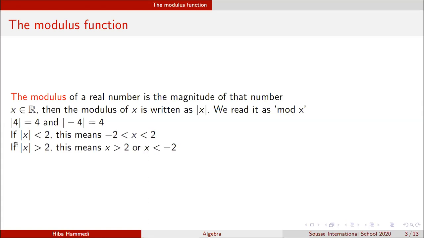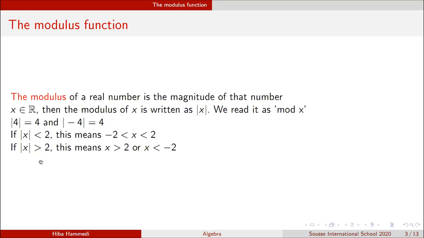So another thing, if I say that mod x is more than 2, this means that x is more than 2 or x is less than negative 2. You need to remember that to make the mod of x a positive number, x may be a negative number that is less than negative 2, okay? Because I know that the mod of negative 3, for example, is 3, and 3 is more than 2. So just remember these two, they are very, very helpful.